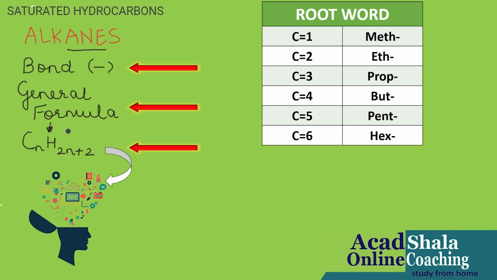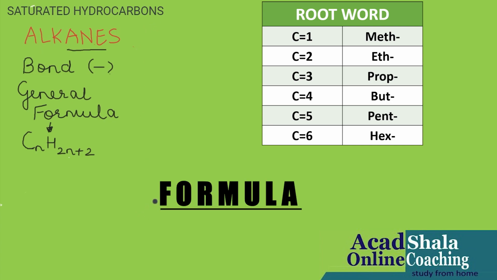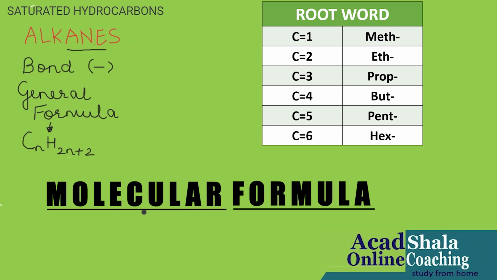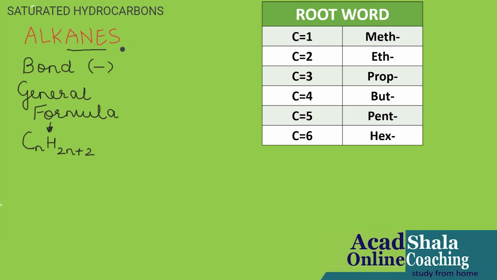You have to memorize this general formula. It's very important. On the basis of the general formula, we are going to study the 6 hydrocarbons of saturated hydrocarbons. We are going to frame out the molecular formula, and after that the structural formula, for alkanes, which come under saturated hydrocarbons.